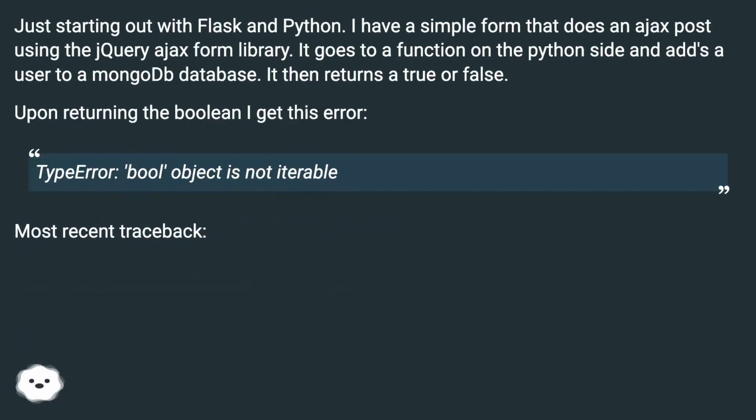I have a simple form that does an Ajax post using the jQuery Ajax form library. It goes to a function on the Python side and adds a user to a MongoDB database. It then returns a true or false. Upon returning the boolean, I get this error. Type error, bool object is not iterable. Most recent traceback.